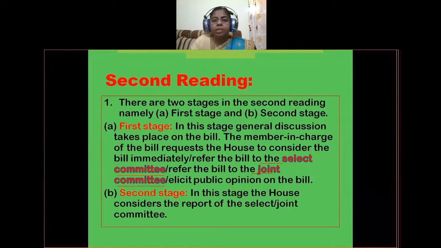So there are four options: either to consider the bill immediately, or refer the bill to the select committee, or refer the bill to the joint committee, or elicit public opinion on the bill. Any one of these will happen after the introduction of the bill. Next, coming to the second stage, the House considers the report of the select or joint committee. In the second stage of second reading, the committee, either select committee or joint committee, will submit the report to the parliament, and here that committee report will be considered. So that is about second reading.